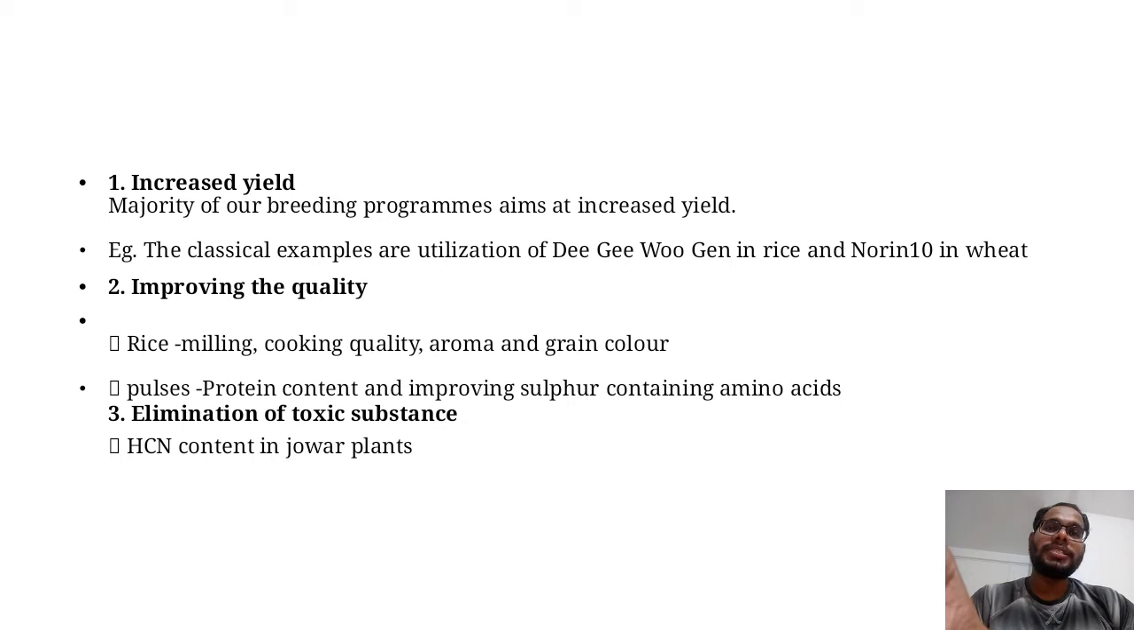For example, we increased the grain yield in wheat by introducing the gene Norin10. This Norin10 is a semi-dwarfing gene. And the second example is in rice. The gene in rice is the DGO gene. This DGO gene is also a semi-dwarfing gene, which is introduced in the rice plant for reducing the height in the rice.